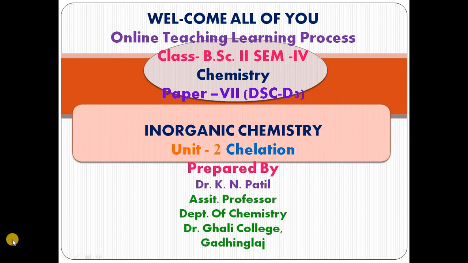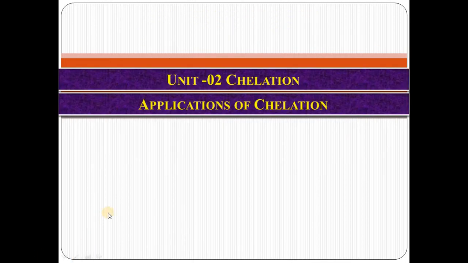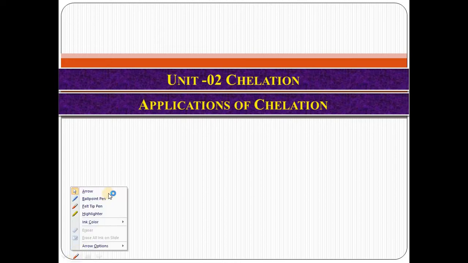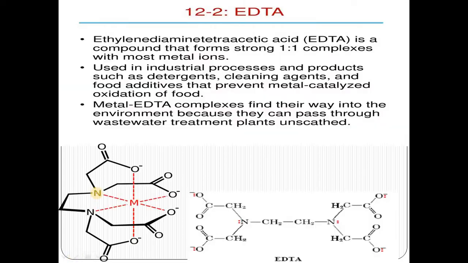We have started paper number 7, inorganic chemistry, in which we have seen unit number 2, chelation, and here we will see the last point of chelation, that is applications of chelation. The first application is about EDTA and the second is about DMG.